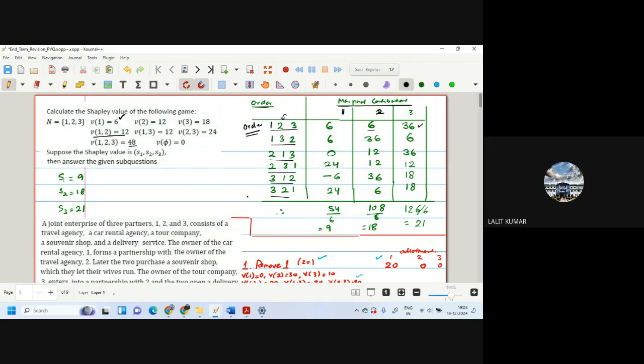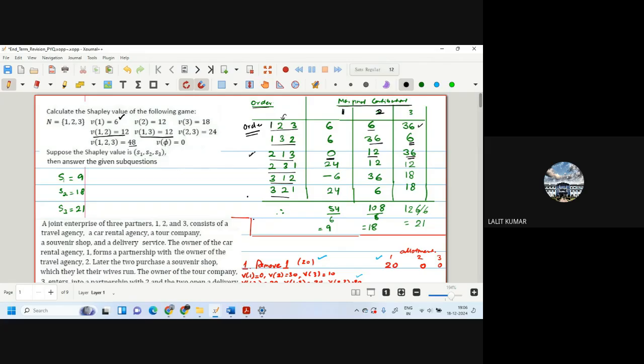Okay, similarly, we do for 1, 3, 2. So the value of 1 is 6. When 3 comes, the value again becomes 12. So the marginal contribution of 3 is also 6, and we get 36. Now, this is an interesting thing, 2, 1, 3. Value of 2 alone is 12. When 1 comes, the value also remains 12. So the marginal contribution of 1 is 0.